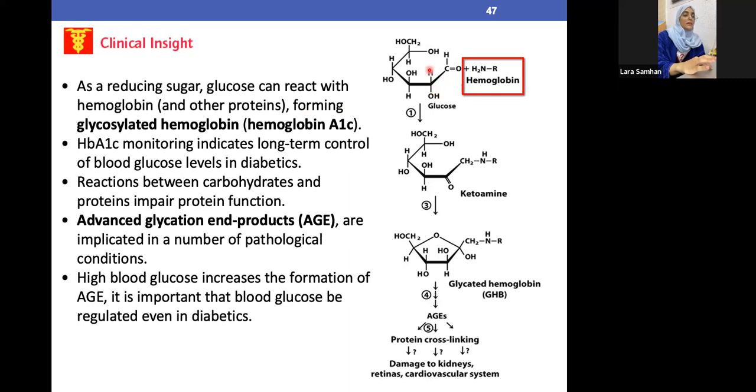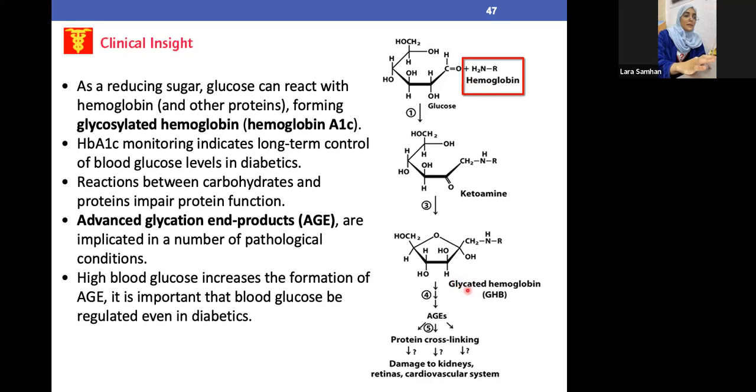But if it was very high, in other words, if the patient was a diabetic patient who isn't compliant with their medication, they will have a very high amount of HbA1c, or the hemoglobin that's attached to the carbohydrate molecule.